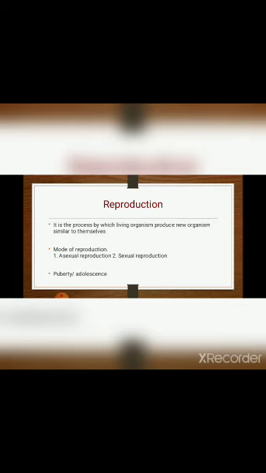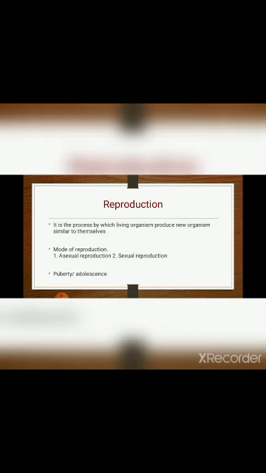Does it mean they produce new individuals throughout their life? No, it occurs only after puberty, right? There are different phases in the life of every organism, be it plant or animal: the juvenile phase, then the reproductive phase, then the aging or old age phase. In the reproductive phase the human being is capable of reproduction. Clear?